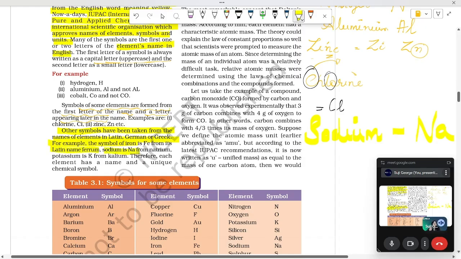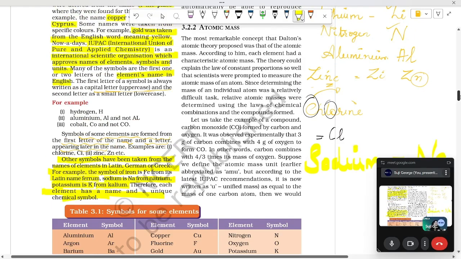Sodium is Na from its Latin name natrium. Potassium is K from its Latin name kalium. Thus, each element has a name and a unique chemical symbol. This is how the element symbols have been written.